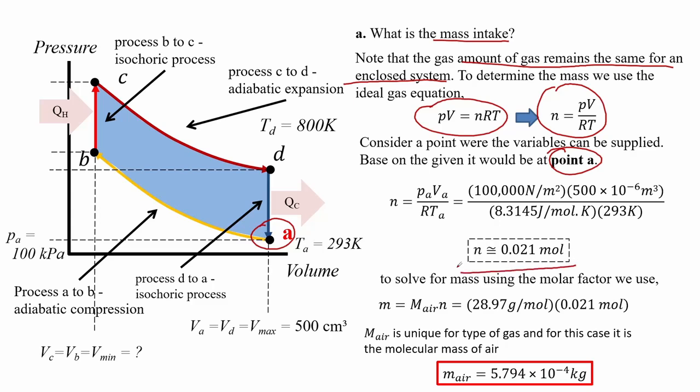To solve for the mass we use the molar mass equation where for air it is around 28.97 gram per mole. Multiplying this with the mole value we get that the mass of air being taken in is around 5.794 times 10 to the power of negative 4 kilograms.